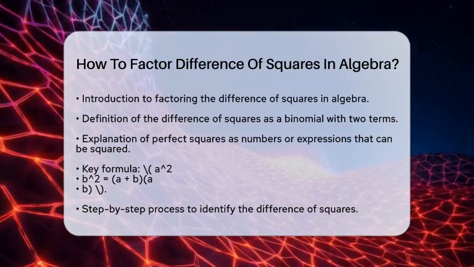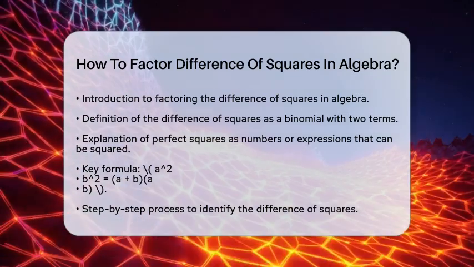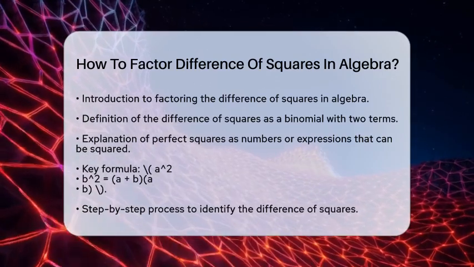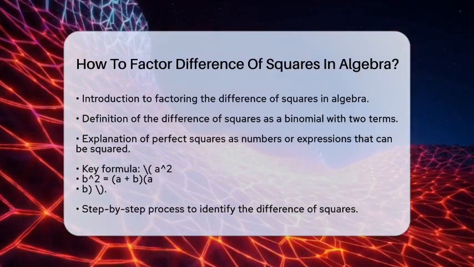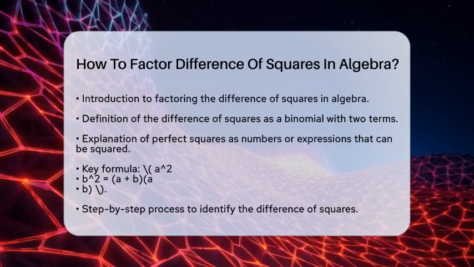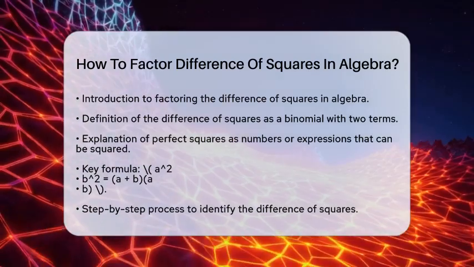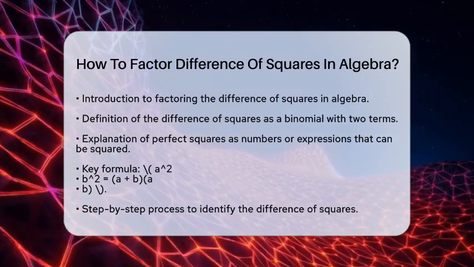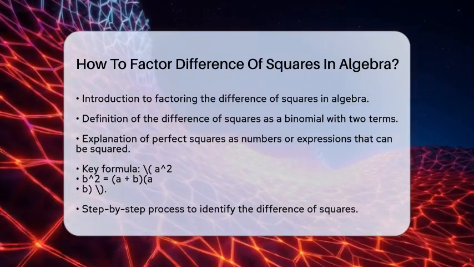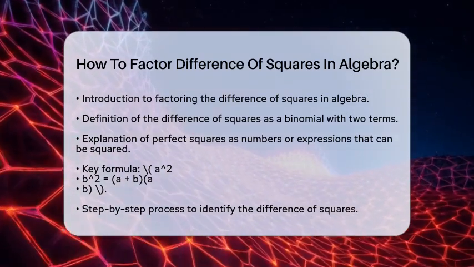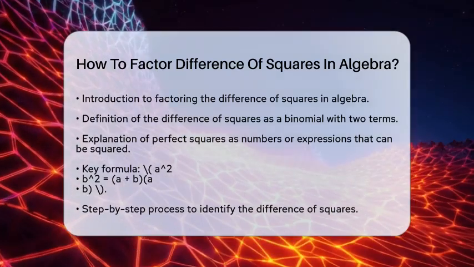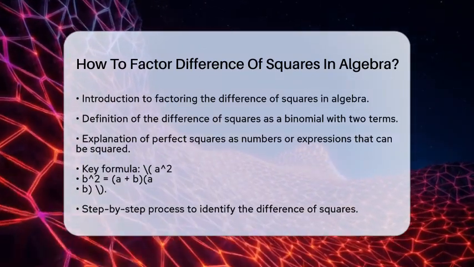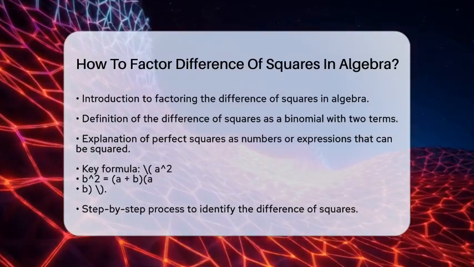So, what exactly is the difference of squares? It refers to a binomial, which is an algebraic expression with two terms, that is the subtraction of two perfect squares. A perfect square is simply a number or expression that can be expressed as another number or expression multiplied by itself. For example, if you have a² − b², both a² and b² are perfect squares. The key formula to remember is a² − b² is equal to (a + b)(a − b).